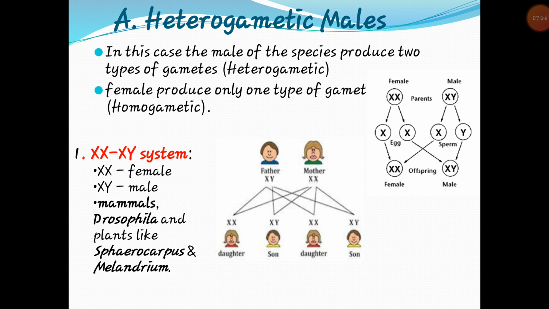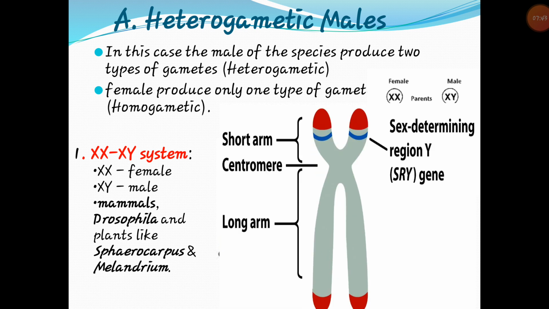The SRY gene, that is the sex determining region, present in region A1 on the short arm of the Y chromosome in humans, triggers undifferentiated gonadal tissues of the embryo to form testes. So here we can see a Y chromosome, which has one short arm and one long arm, and between them there is a centromere. On the short arm there is the sex determining region, colored blue.